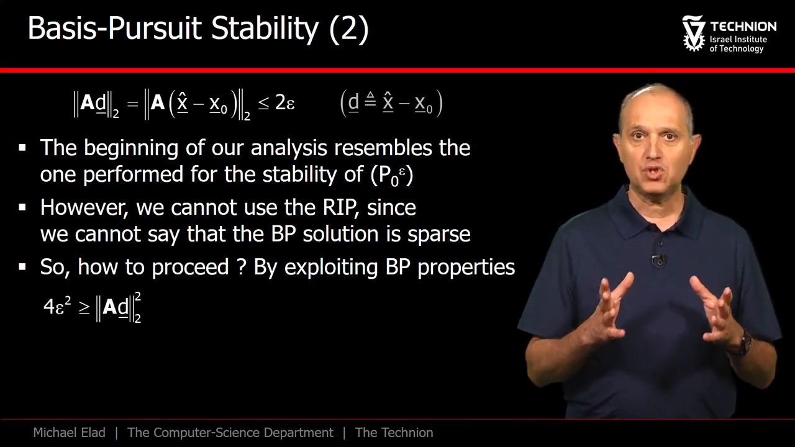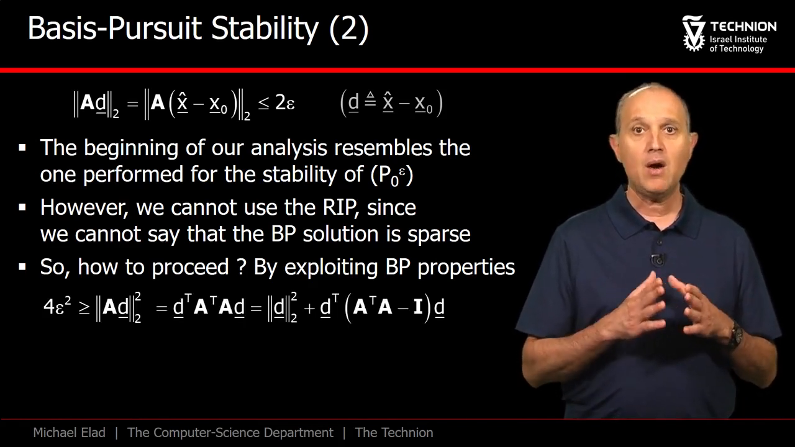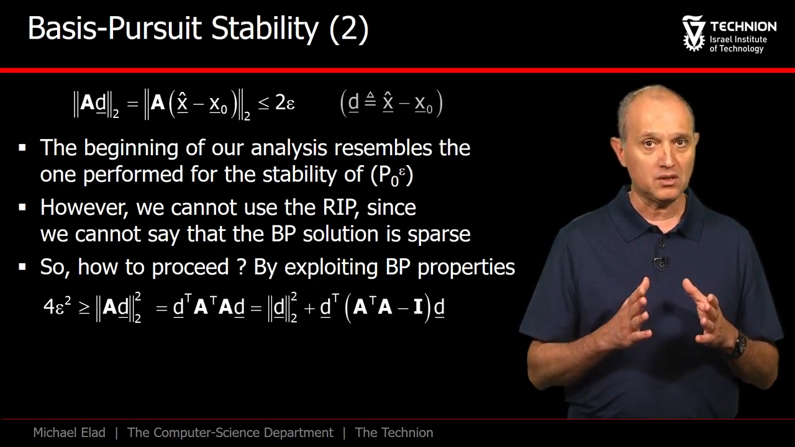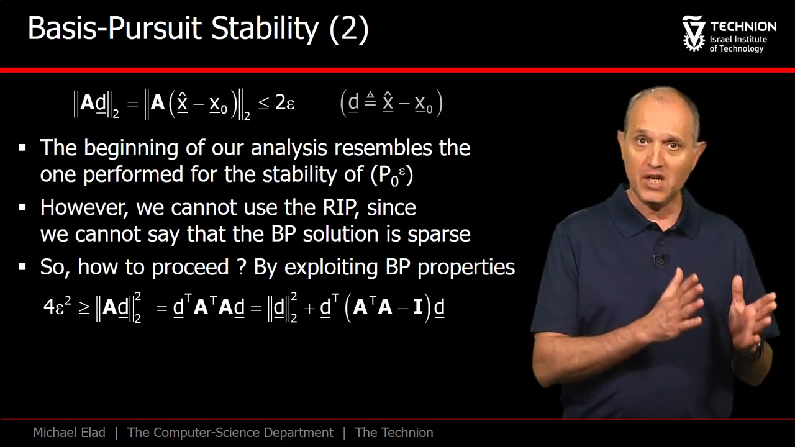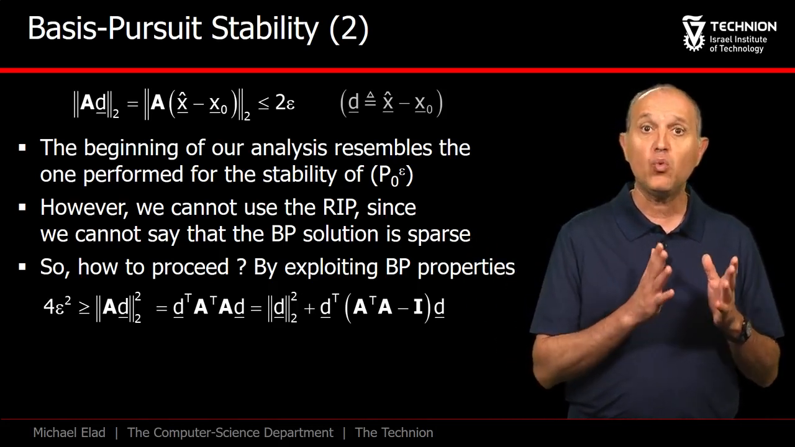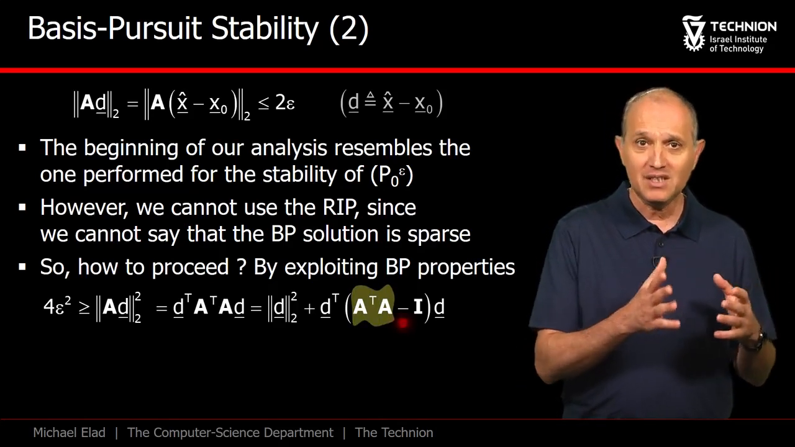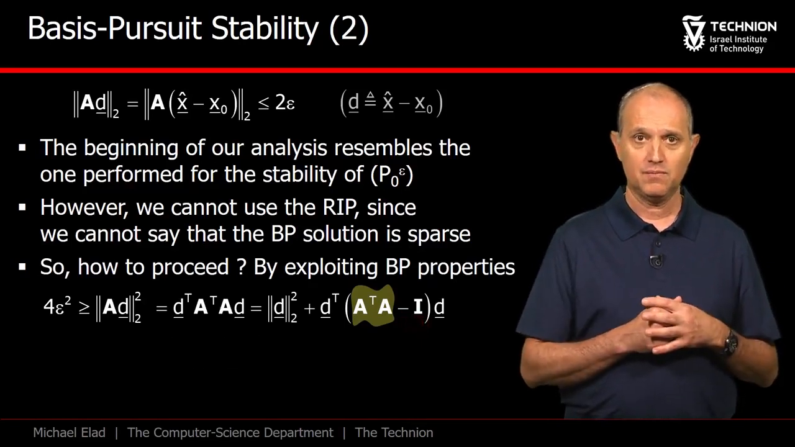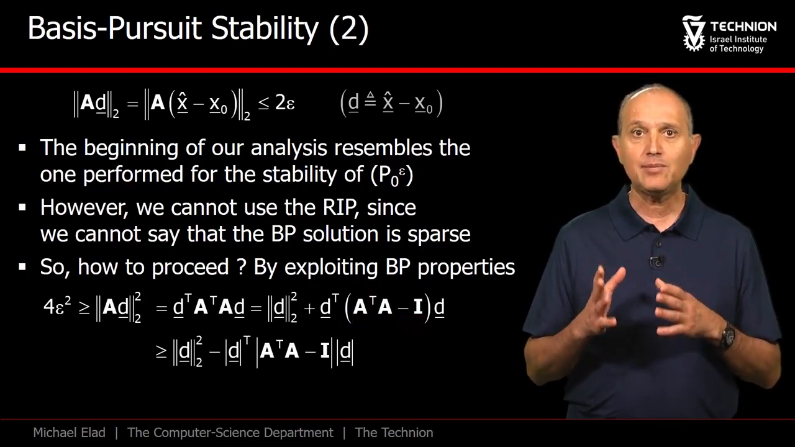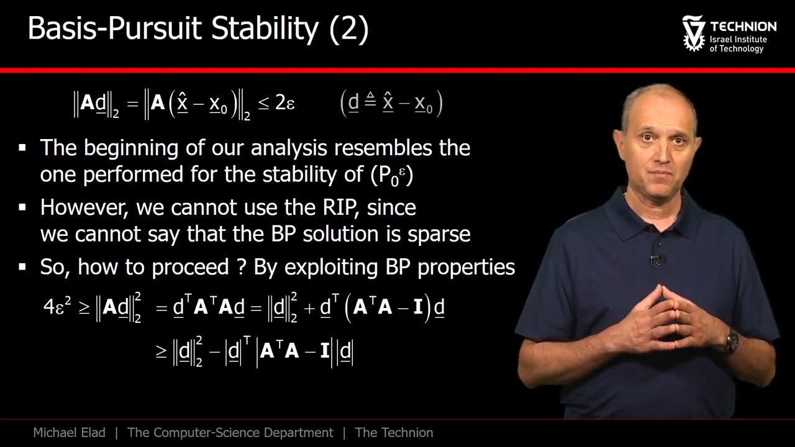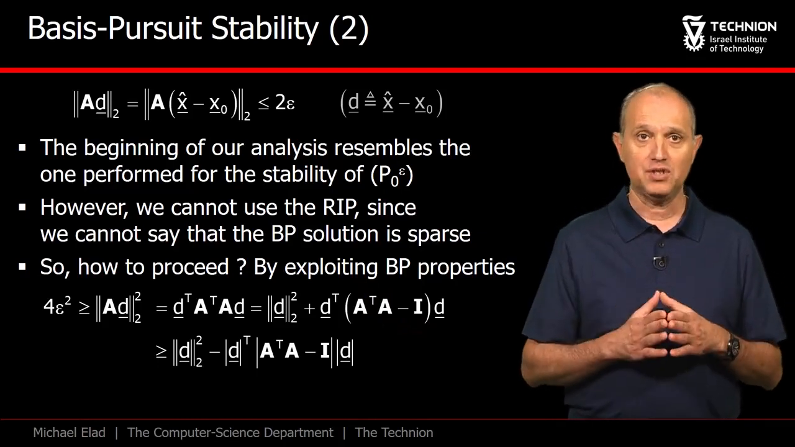So far we saw that the squared norm of A times d is upper bounded by 4 times epsilon squared. Now we open the L2 expression and break it into two parts, the squared L2 of the vector d plus another quadratic term in which A transpose A minus the identity serves as the weight matrix. Observe that this is the Gram matrix we are familiar with, minus its main diagonal that contains only ones. The next step is to replace the second term by an upper bound on it that takes the absolute of the elements in this term. Due to the negative sign, this upper bound turns into a lower one for the overall relation.